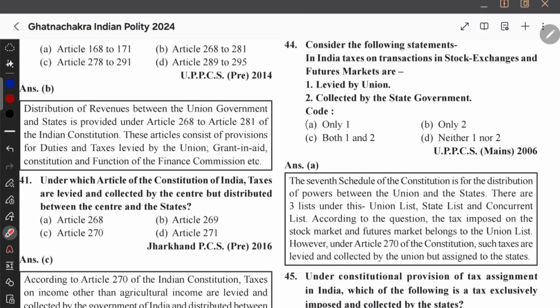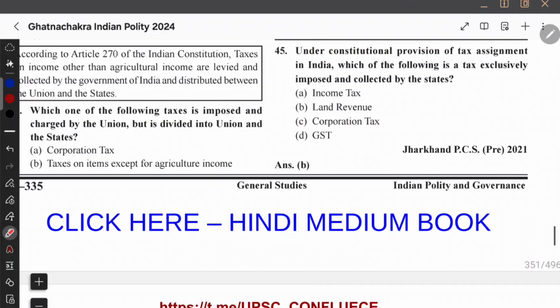Indian taxes on transactions in stock exchanges and futures market are levied by union, collected by the state's government. Okay. So they're asking about the tax under which list does this tax fall, and they mentioned security transaction tax. According to me, it is by the center only, and it is levied by center, and it falls under the distributive pool. So levied and collected by center, distributed between center and state. So this is levied and collected by the union. At least levied is correct, right? So don't take it wrong. Levied is correct. Therefore, option here.